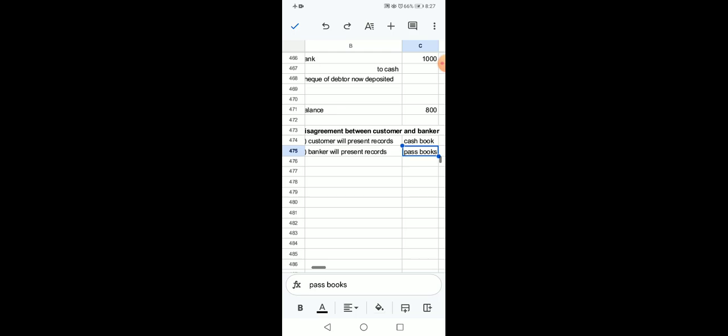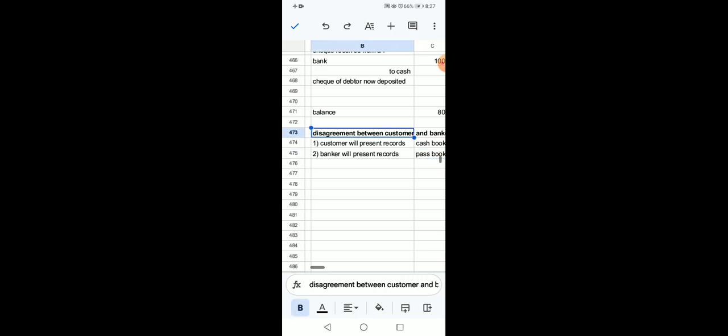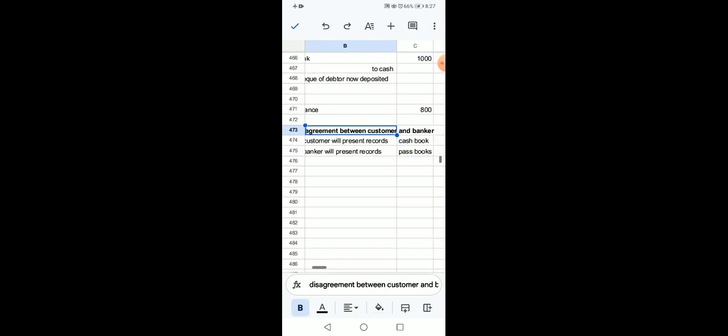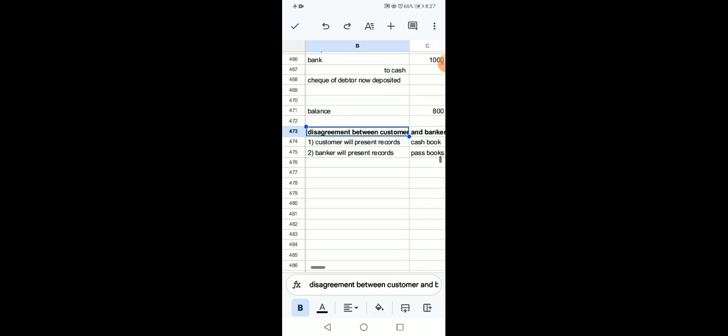All the proofs and records are also present in the passbook, but there is a disagreement between customer and banker. Suppose there is any mistake in the passbook, or any mistake or maybe misunderstanding in the cash book, the matter will be sorted out when they present their records.